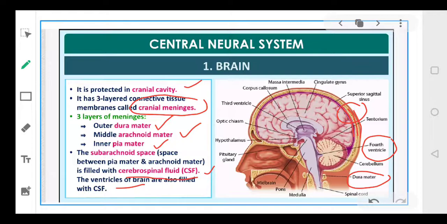So your brain is protected by the skull. Inside the skull, it is protected by the three layers, which together are called the meninges. The outermost is called dura mater, the middle layer is called arachnoid, and the inner layer is called pia mater. The space between these layers is filled with a fluid called cerebrospinal fluid, and the cavities in the brain are called ventricles, and the ventricles are also filled with CSF.